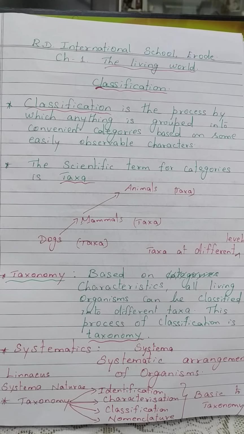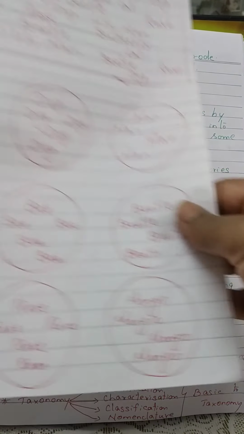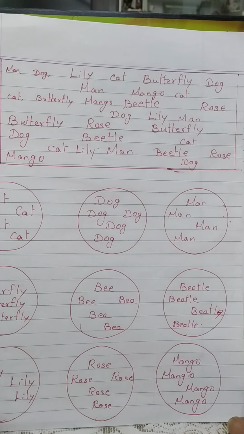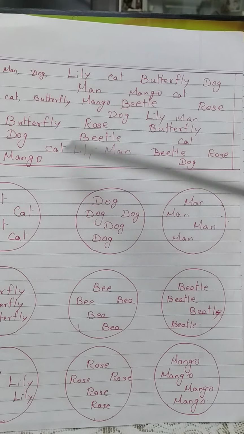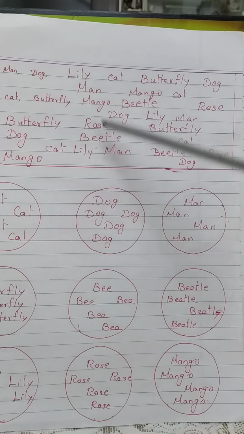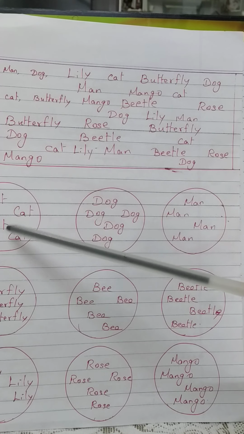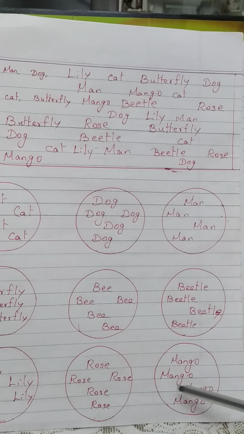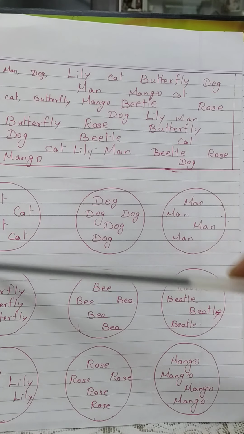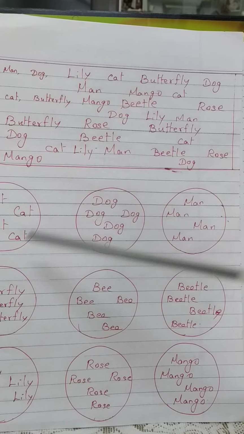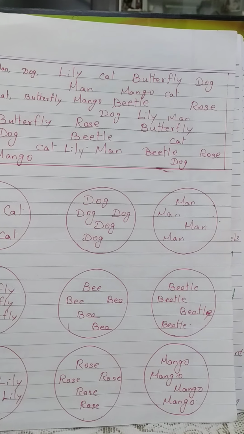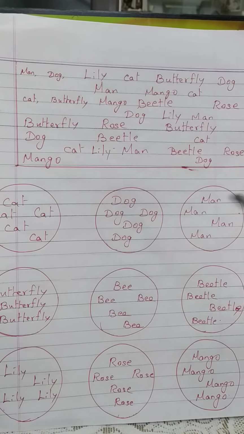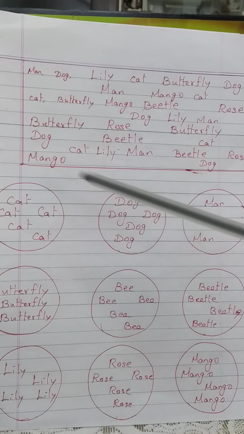There are millions of organisms on this earth. And if we group them on the basis of their common characters, observable characters, that's cat, all cats together, dog together, man together, beetle, mango, rose, bee, butterfly and lily, all together. If we group them into different categories on the basis of their characters, then we can easily learn about all these organisms, because all these groups have the same type of characters.